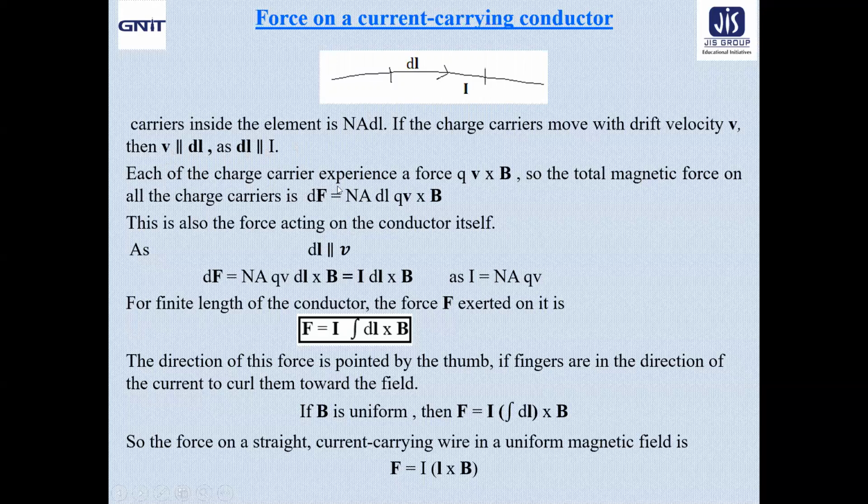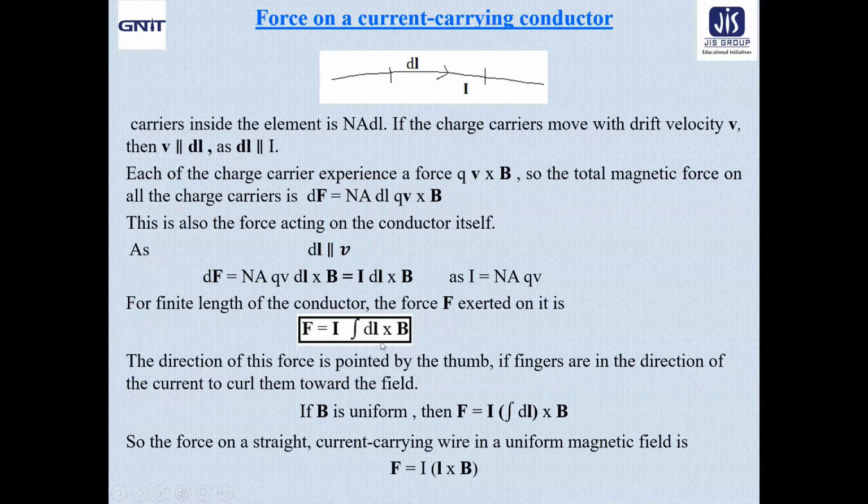Now, each charge carrier experiences a force qv cross B according to magnetostatics. So, the total magnetic force on all the charge carriers will be dF equal to nAdl into qv cross B. This is the force experienced by a single charge carrier, and the total number of charge carriers within the element is nAdl, so the total force on all of them is nAdl qv cross B.